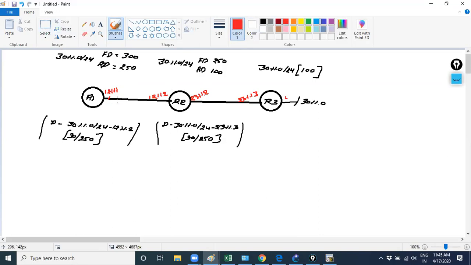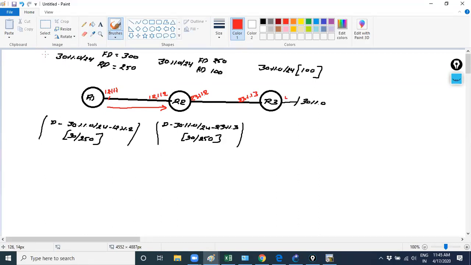Just suppose R1 shares its topology information. R1 is sharing its topology table to whom? R1 will share only the successor information.